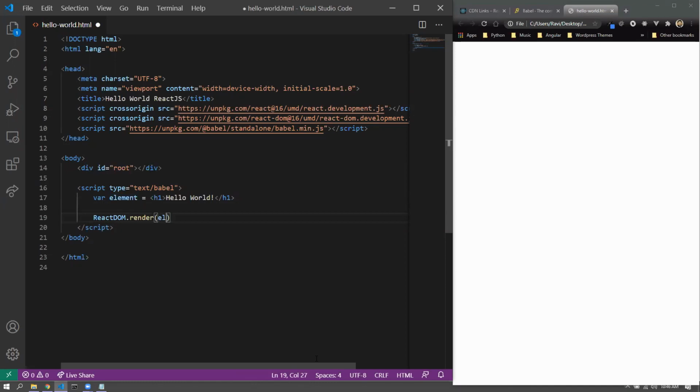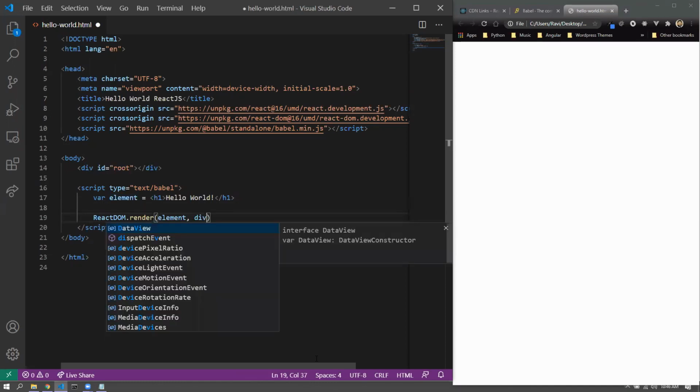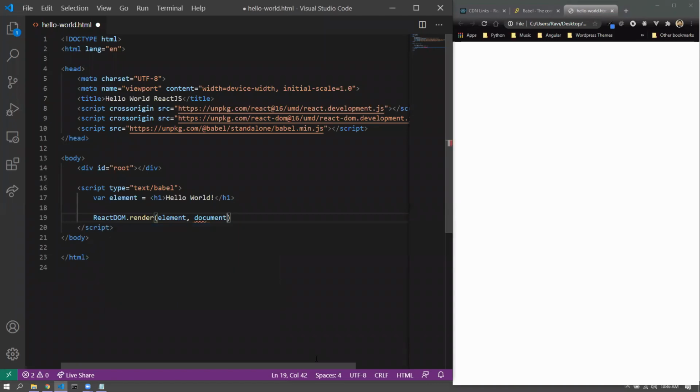So the first argument would be element, and the second one would be document.getElementById root. All right, ReactDOM.render element and document.getElementById root. This is the only place where we are actually accessing the document object model directly. Everywhere else you're not advised to do so. We can do so in React, but this is the only place where you'd be accessing the document directly and nowhere else. There is a reason for that, but we'll go through that later.